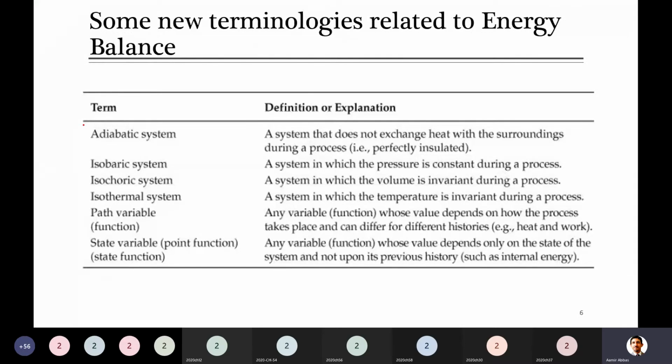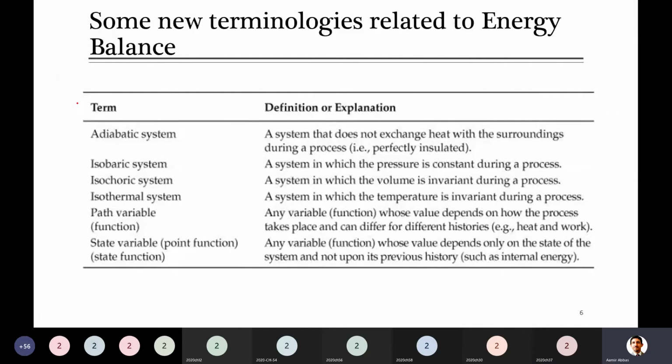So when a system will not exchange heat with the surrounding, for example, you take a beaker or a vessel and fill water in that, and we keep it somewhere and there is no exchange of heat. Is it possible, by the way, that any system will not exchange heat with the surrounding? No, sir. But if you remember, you studied something called an insulator. So if you insulate something in any vessel, any beaker, then somehow we can say that this system is adiabatic.